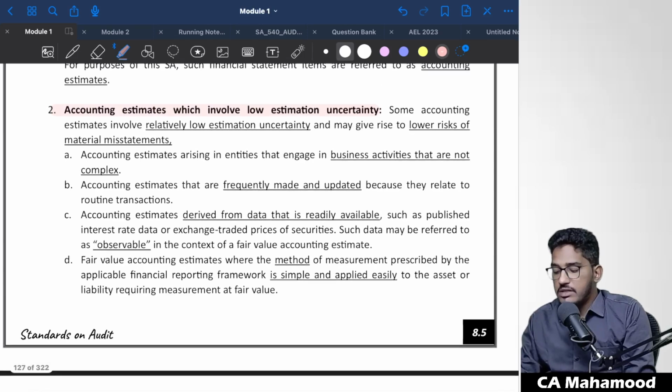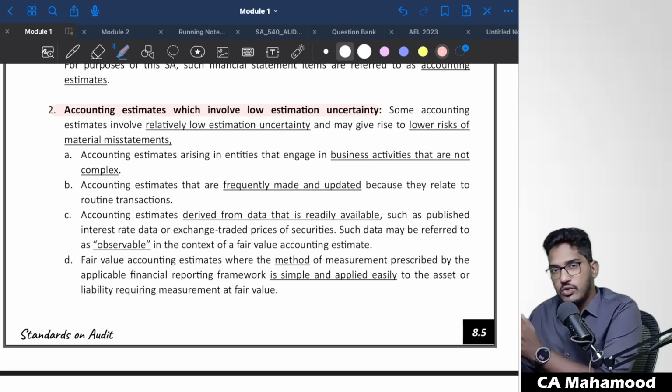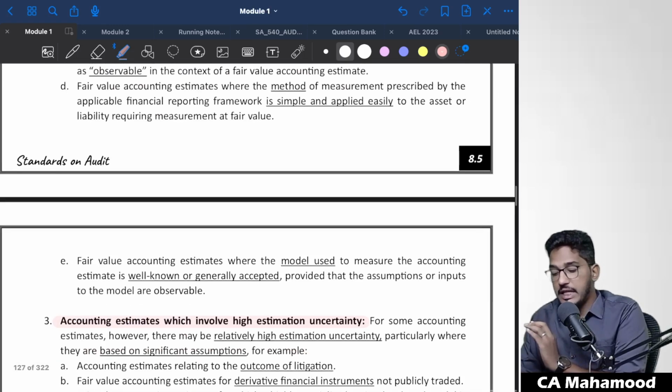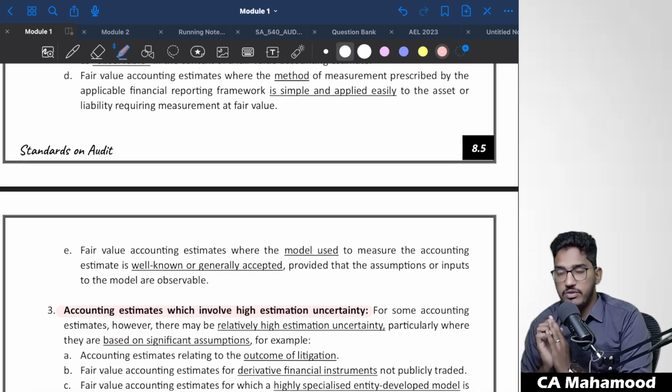What do you mean by accounting estimates involving low estimation uncertainty? In some cases you calculate a provision, and in most cases whatever the actual outcome is will lie close to the provision only. There will not be much gap. And what do you mean by high estimation uncertainty?